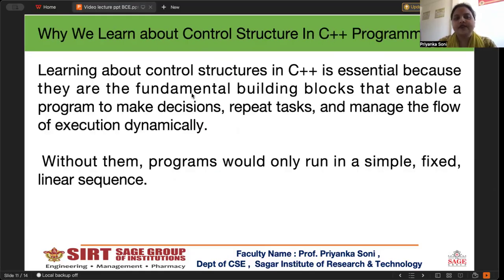So now, why do we learn about control structure in C++ programming? Control structures are the backbone of programming. Without them, programs would only run in straight lines, no decision making would be possible, and real world problems could not be solved. They help in problem solving, logical thinking, and algorithm development. In software design, control structure makes a program dynamic and powerful. For example,